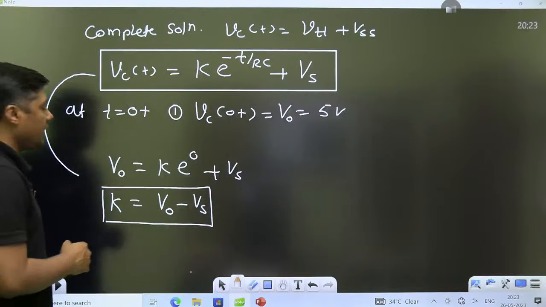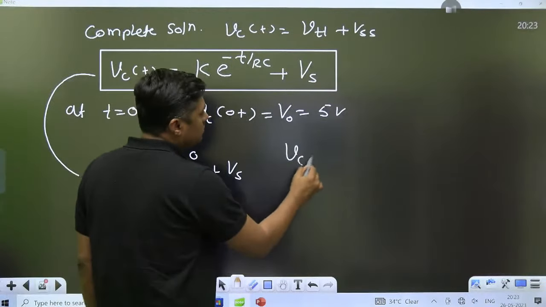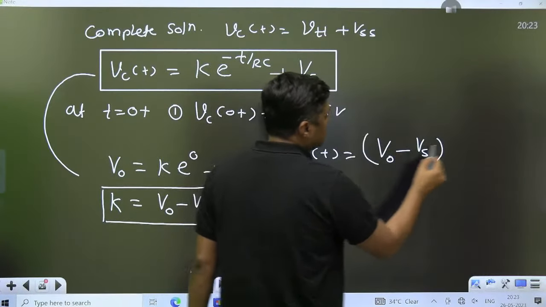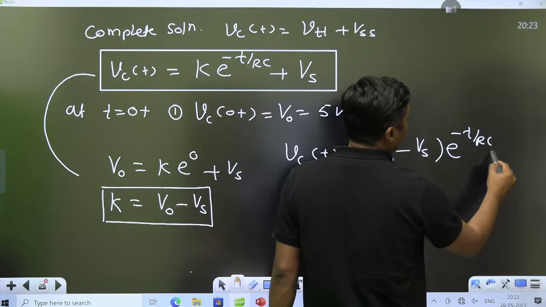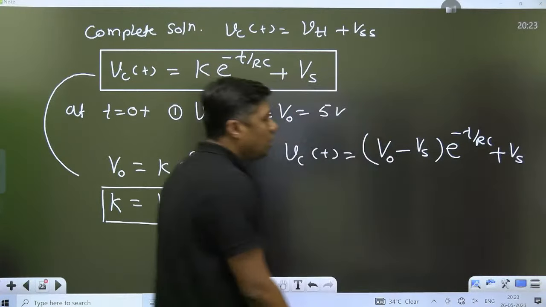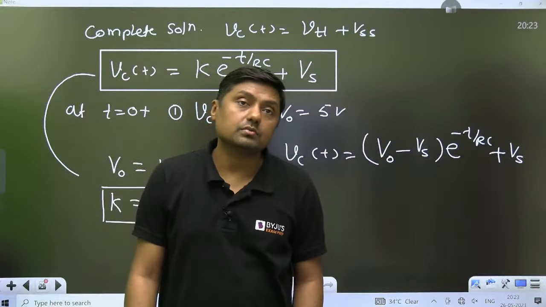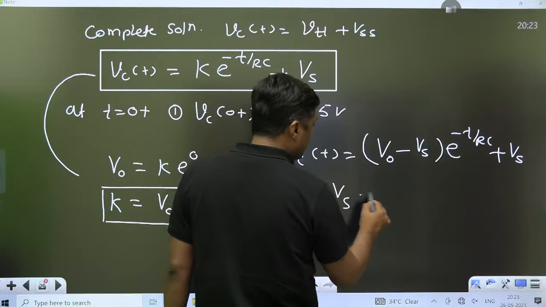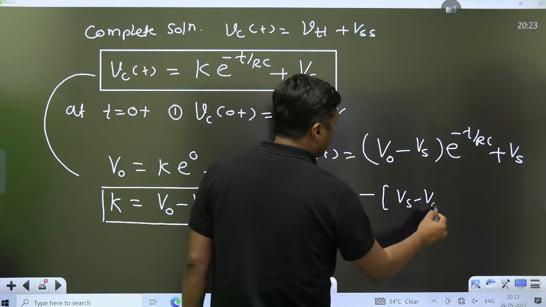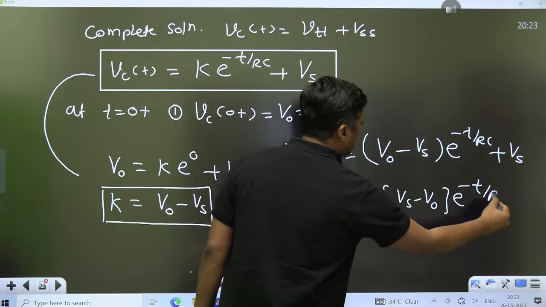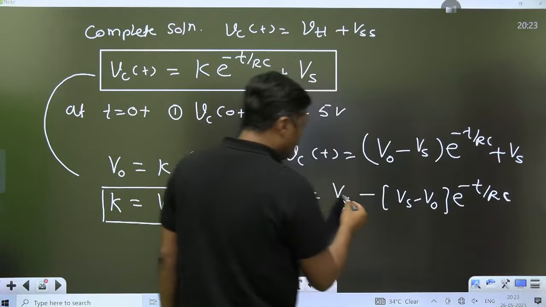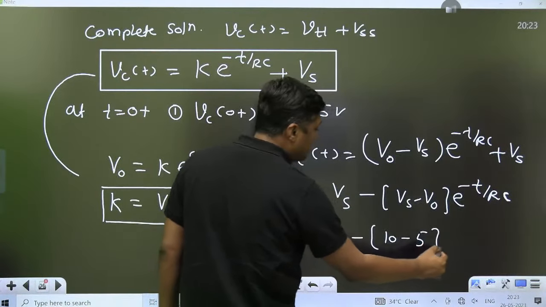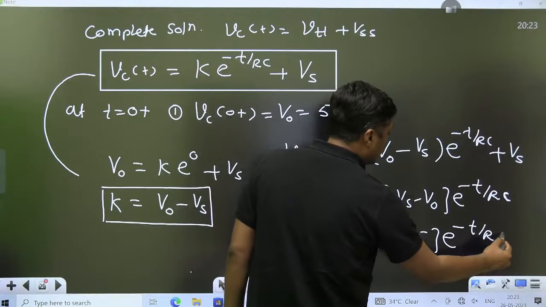Put the value of K here, and the solution will become V naught, the initial voltage, minus Vs, times e raised to power minus t by RC, plus Vs. That is the solution, guys. Or you can write Vs minus (Vs minus V naught) e raised to power minus t by RC. Suppose the applied voltage is 10 volt and the initial voltage is 5: it becomes 10 minus 5 e raised to power minus t by RC.